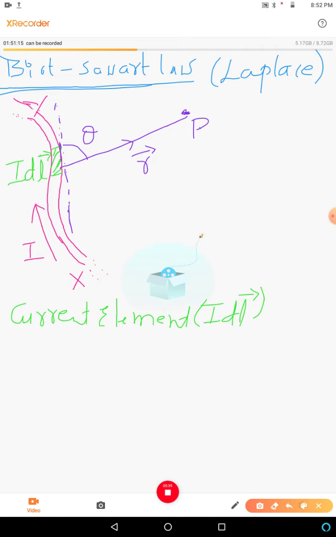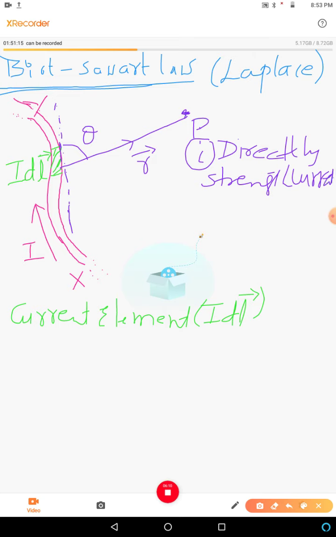So according to Biot Savart's law, the magnetic field produced by this current carrying small element is directly proportional, there are 3 points. The first point is it is directly proportional to the strength of the current. So the magnetic field produced at point P, that is dB, because this dB is the small magnetic field produced by this small element dl, is directly proportional to the strength of the current.